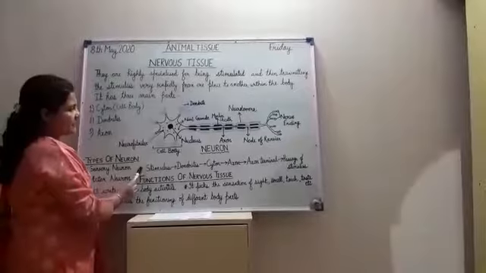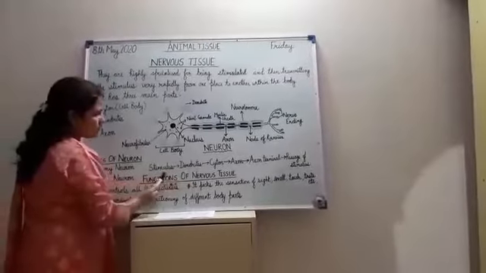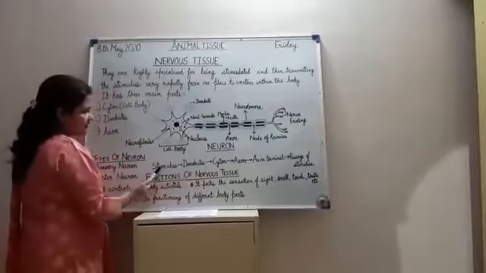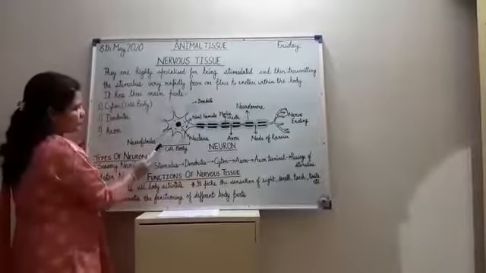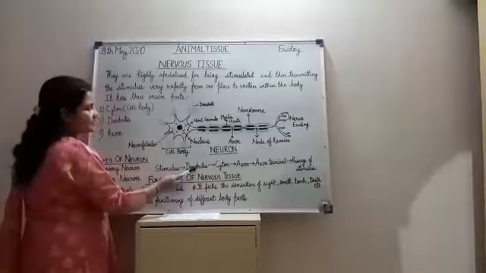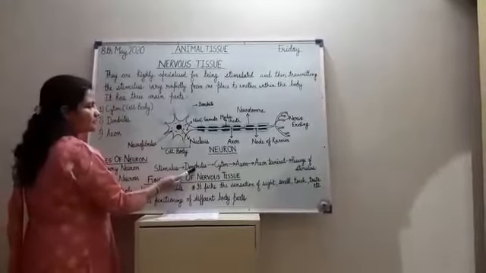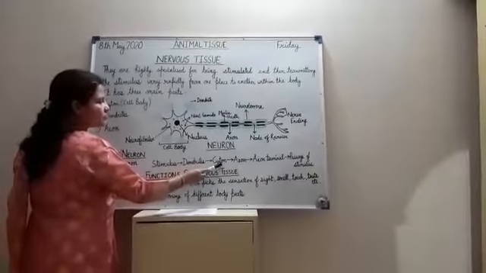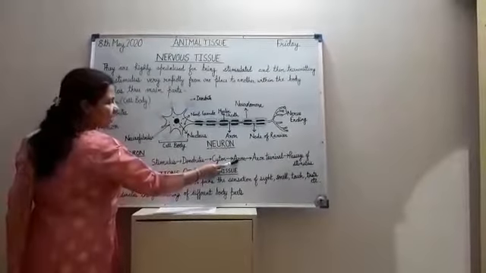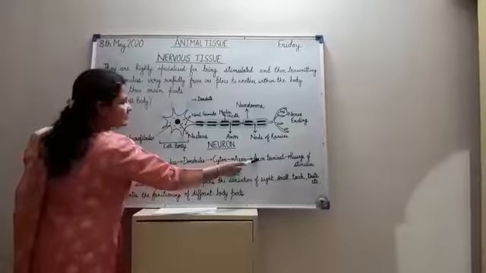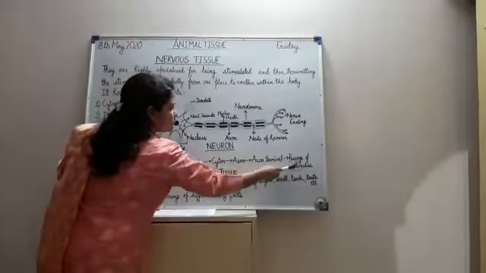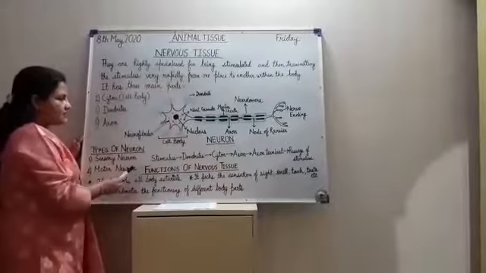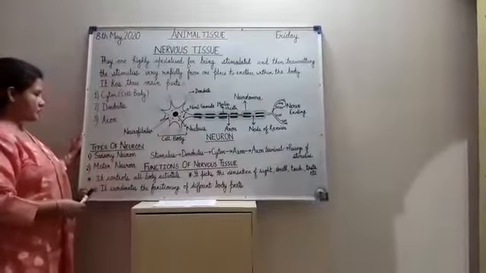Now here we can see the passage of impulses, how the nerve impulse travels. First the stimulus is received by the dendrites, then the dendrites pass the nerve impulses to the cyton or the cell body. From the cyton, the nerve impulses travel to the axon, then to the axon terminal, and in this way the stimulus passes. Now we will discuss the functions of nervous tissue.